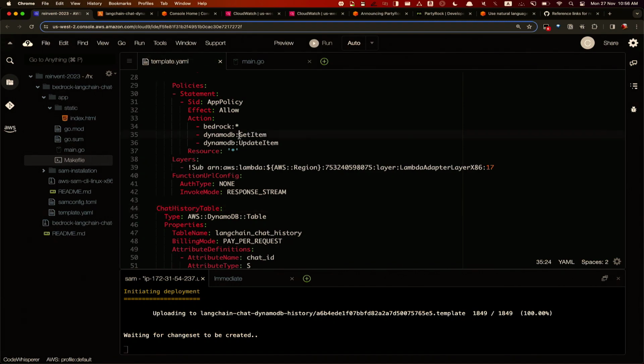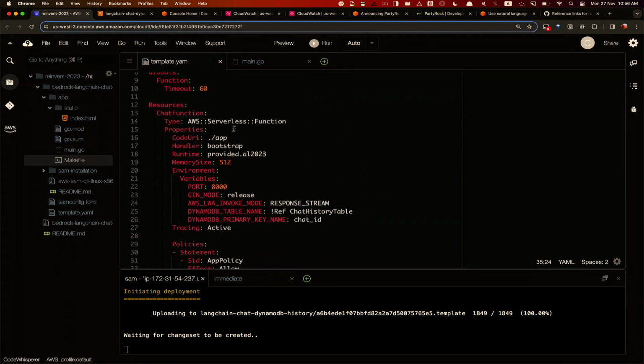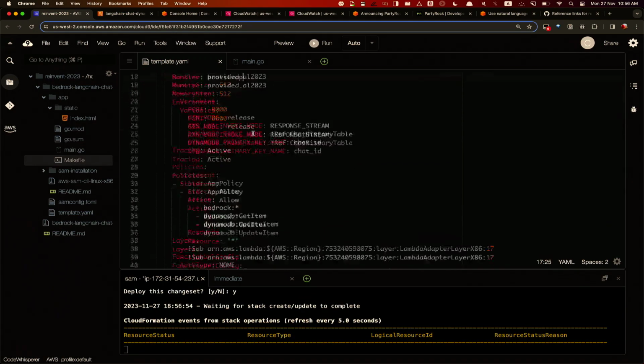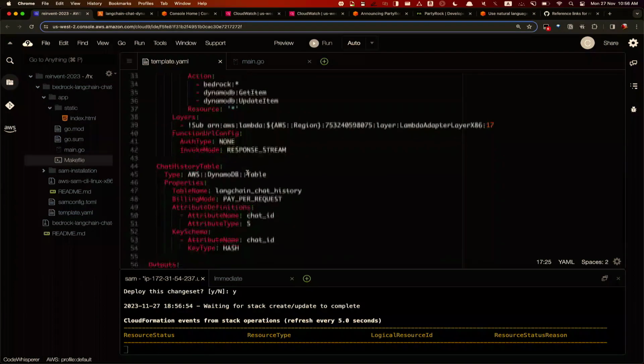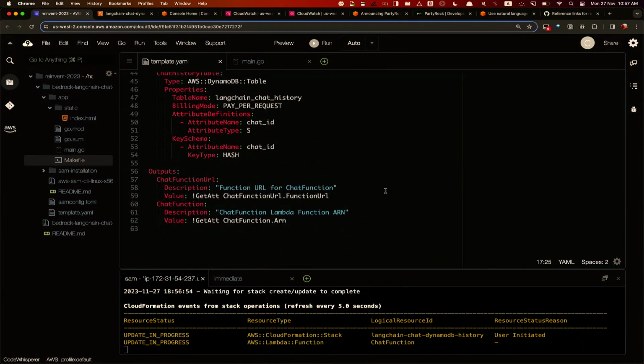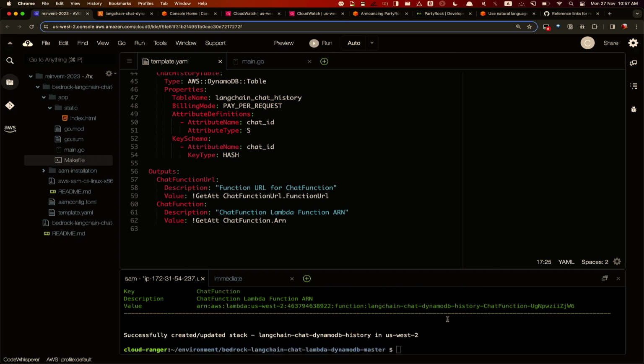In my case, I have a template already over here that provisions the resources. In this case, I have a serverless function, a Lambda function for chat, and a couple of policies in place. It also talks to a DynamoDB table. We use the DynamoDB table to store the history of the conversation. And then we also have the outputs. So we'll see that in a bit once it comes up. OK, cool.